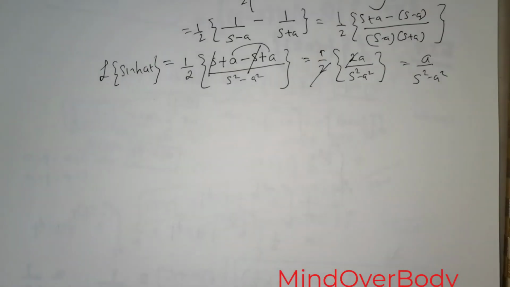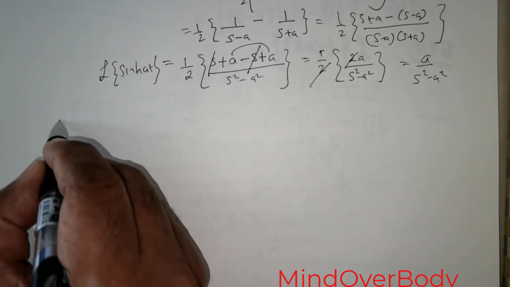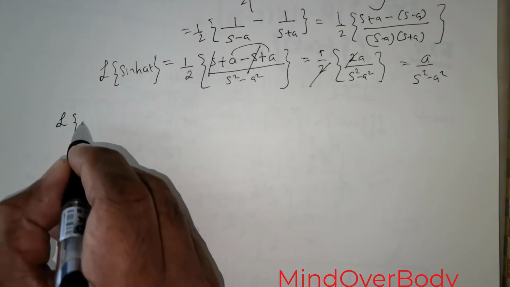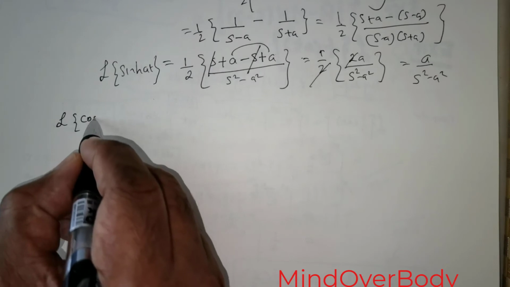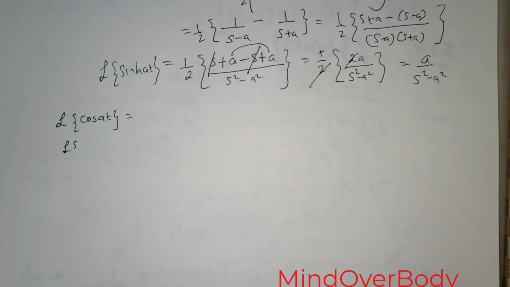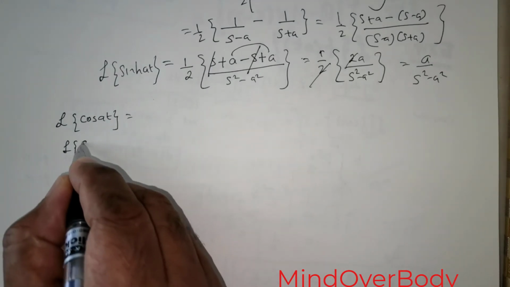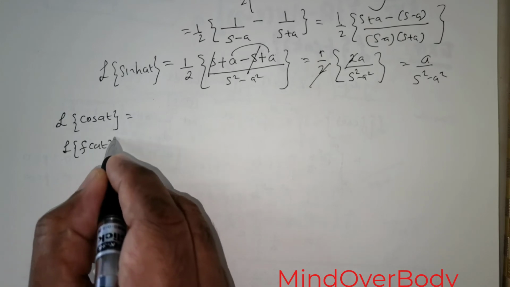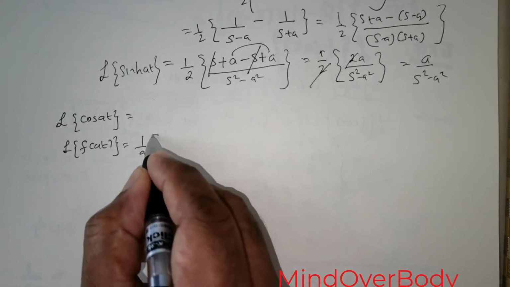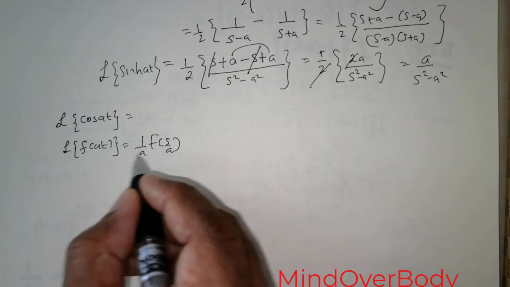Okay, one more illustration in terms of cosines. Imagine you are asked to find the Laplace transform of cos at. I'm going to use this definition: the Laplace transform of F of at is equal to 1 over a F of s over a.